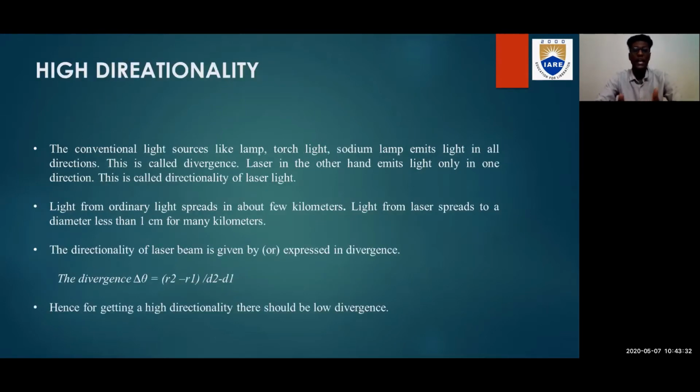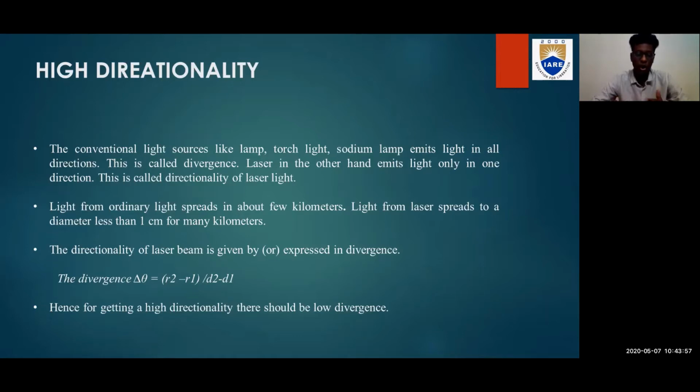Now coming to high directionality. Conventional light sources like a lamp, torchlight, candle, or sodium lamp emit light in different directions. This property is called divergence. Lasers, on the other hand, emit light only in a single direction. This is called the directionality of laser light.